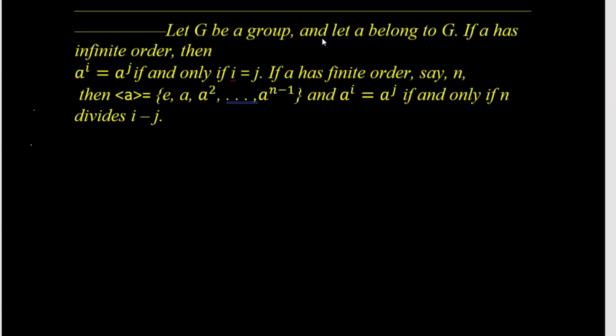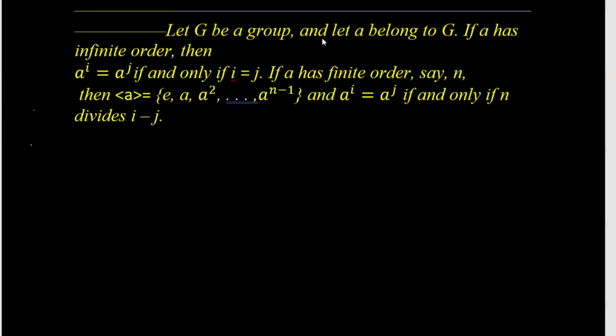If a has infinite order, then a^i equals a^j if and only if i equals j. And if a has finite order, say n, then the subgroup generated by a equals {e, a, a^2, ..., a^(n-1)}, and also a^i equals a^j if and only if n divides i minus j.